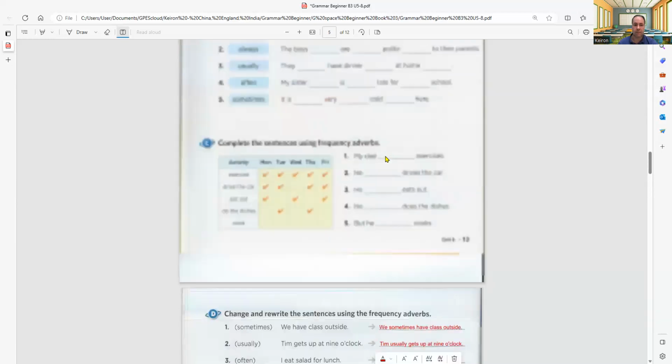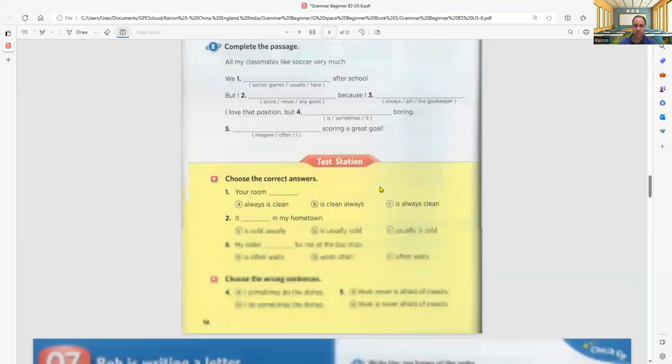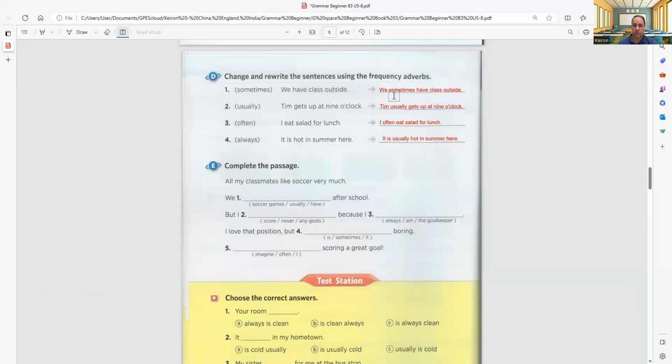So we put it after the verb be, right? Right here, we put it after the verb be. Okay, we sometimes have class outside. Tim usually gets up at 9 o'clock. I often eat salad for lunch. It is usually hot in summer here.